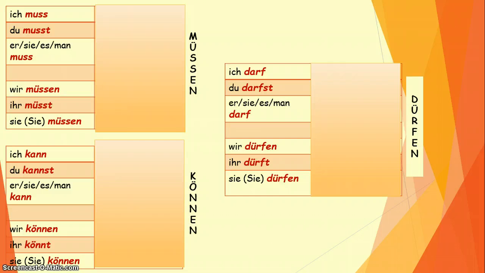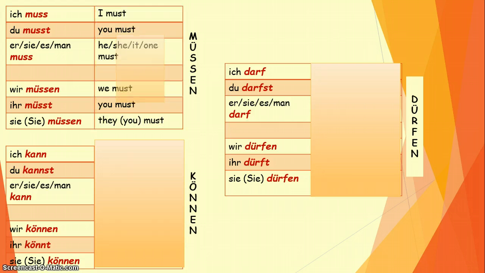However, the three that you can see on the screen here, they do not follow the regular verb pattern in the present tense. So again, you may want to pause the video to find out what those words mean in English. I will reveal the answers in just a second. Also, you may wish to make some notes on a separate sheet, because those modal verbs are very useful for GCSE German exams.